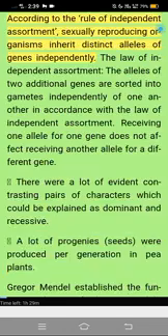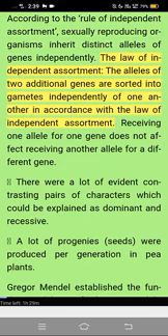Law of independent assortment. According to the rule of independent assortment, sexually reproducing organisms inherit distinct alleles of genes independently. The law of independent assortment. The alleles of 2 additional genes are sorted into gametes independently of one another in accordance with the law of independent assortment. Receiving one allele for one gene does not affect receiving another allele for a different gene.